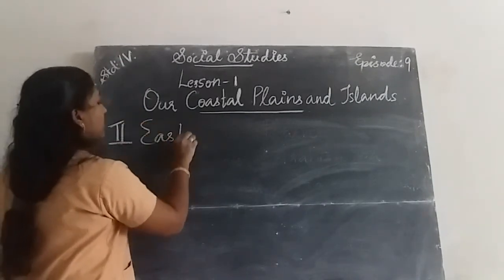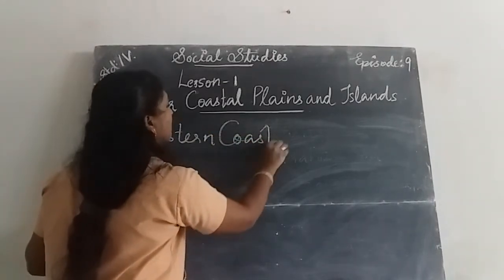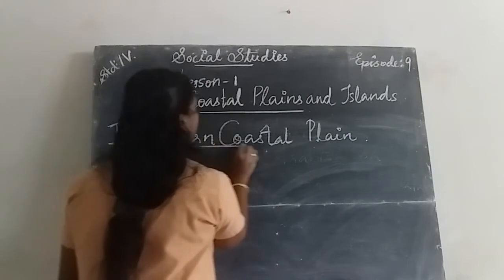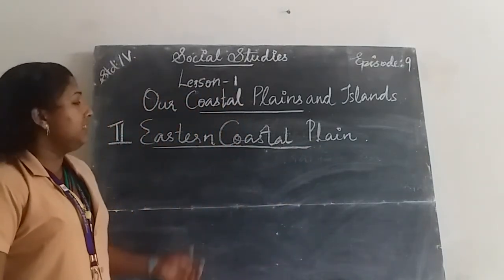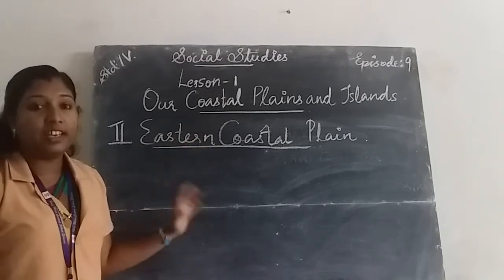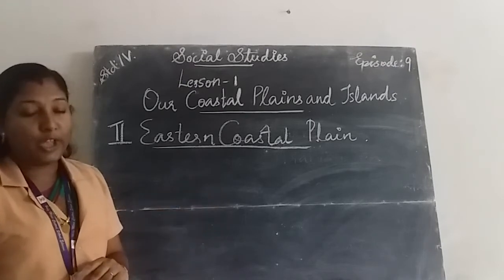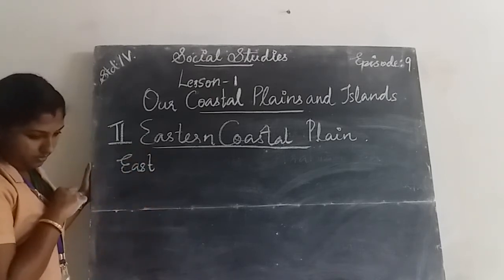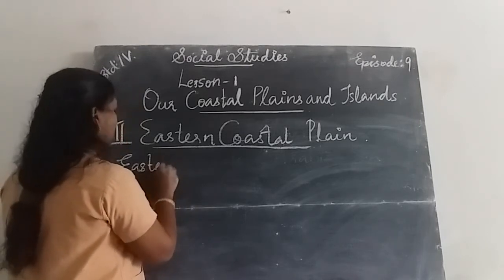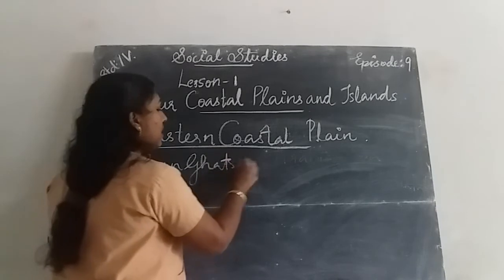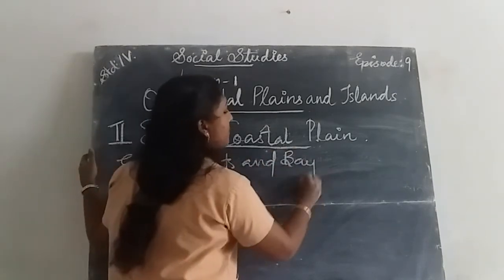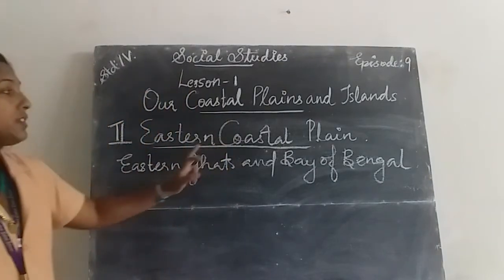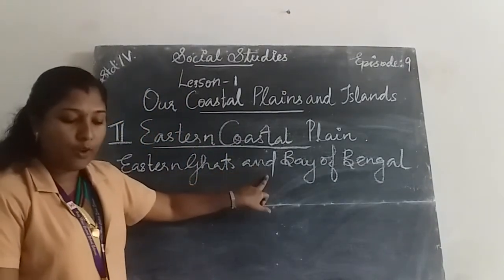Second one, eastern coastal plain. The eastern coastal plain lies in between the Eastern Ghats and the Bay of Bengal.